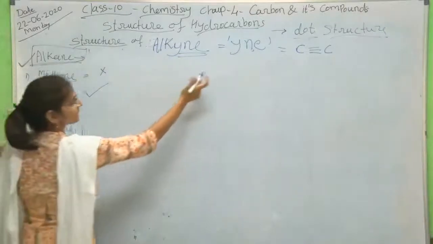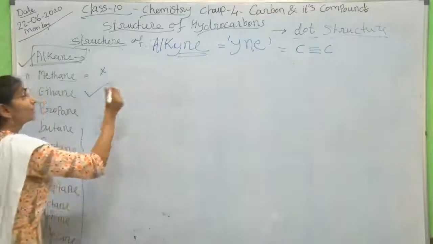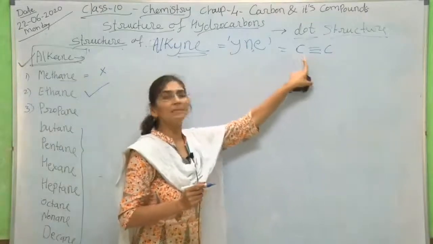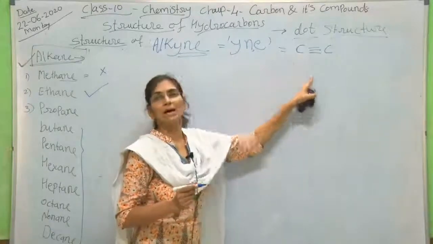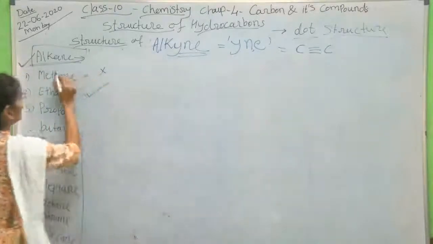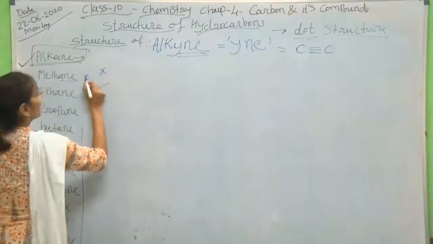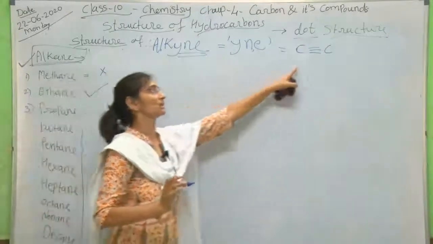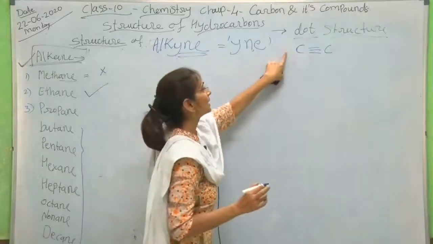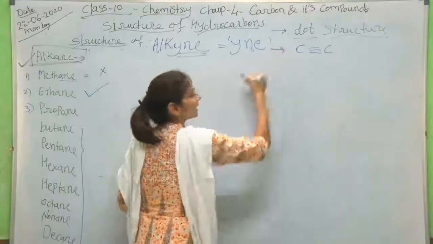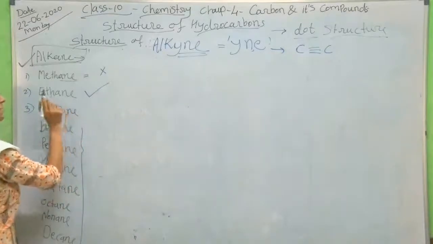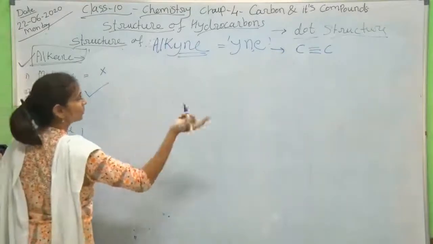So, this series will start from 2 carbon atoms only, as we need a minimum of 2 carbon atoms for a carbon-carbon triple bond. So, we have to skip meth, because it will have only 1 carbon atom. It is impossible to draw a carbon-carbon triple bond with a single carbon atom. So, we have to start this series also from eth. Eth means 2 carbon atoms.